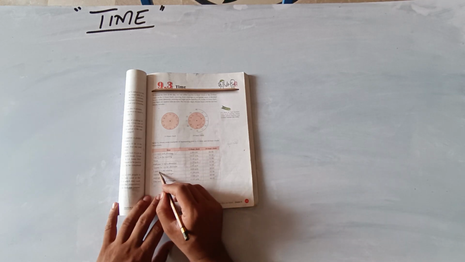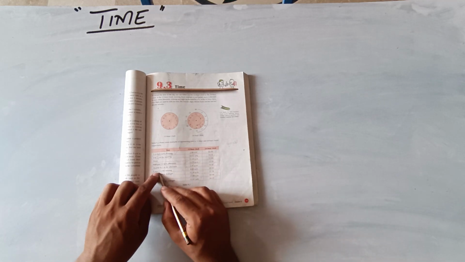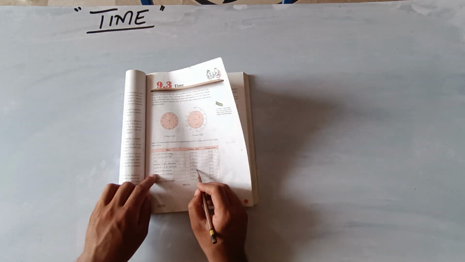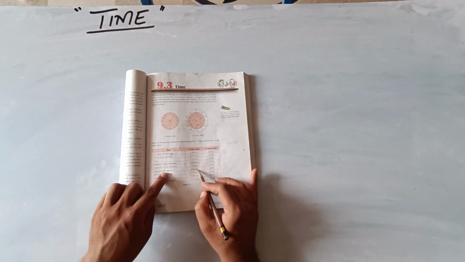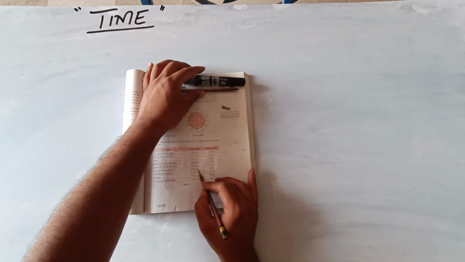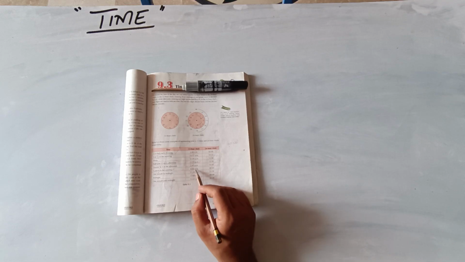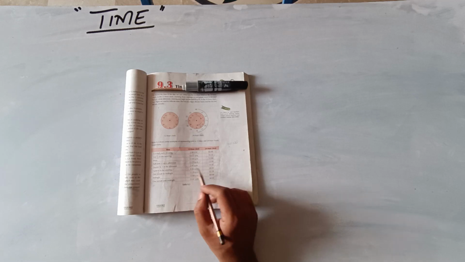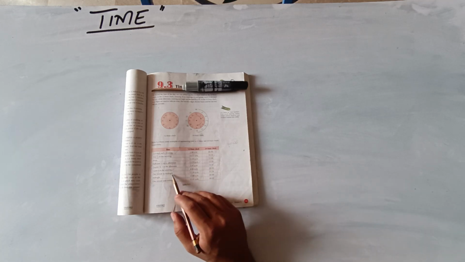Then 5 past 8 means 5 minutes have passed after 8 o'clock, so 8 is the hour and 5 is the minutes. In the evening means it's PM. So how do we convert 8 PM to the 24-hour clock format? Simply add 12 to 8. So 8 plus 12 is 20, so 20:05. That's it.